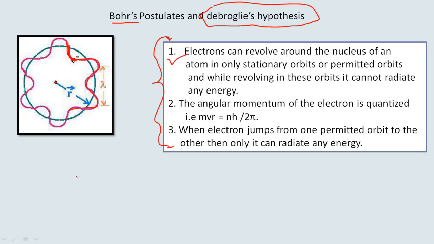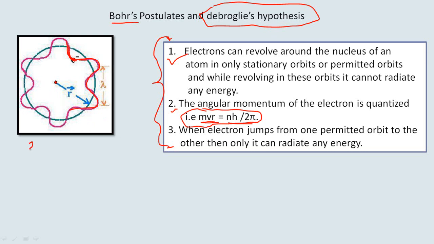Coming to the second postulate, that the angular momentum of the electron is quantized and mvr is equal to nh upon 2 pi, there was no theoretical justification for making this assumption. But de Broglie's hypothesis of matter waves again gives the theoretical justification for the second postulate, like this. What is the circumference of this circle?